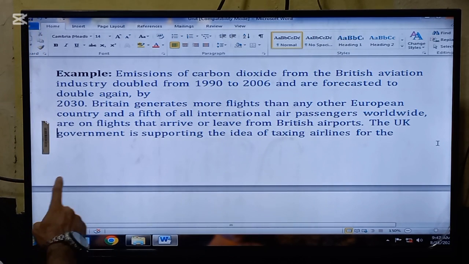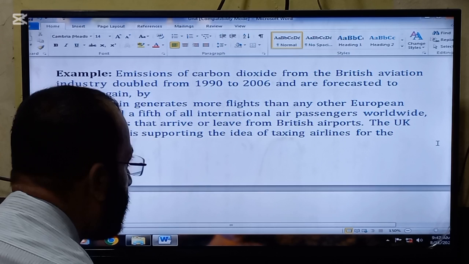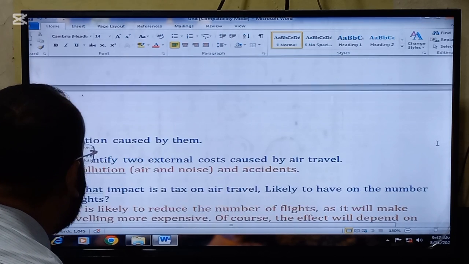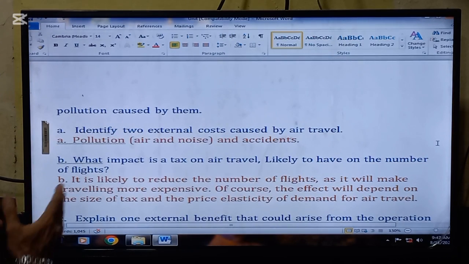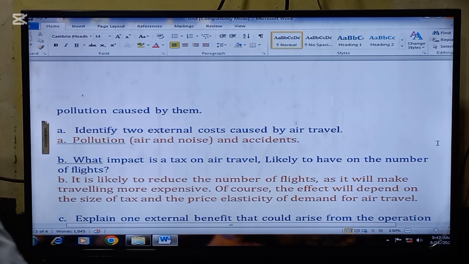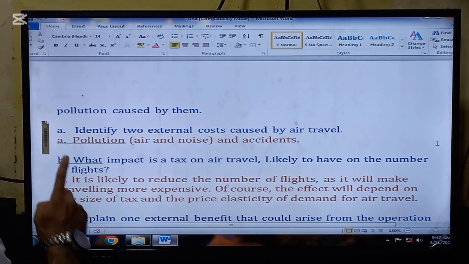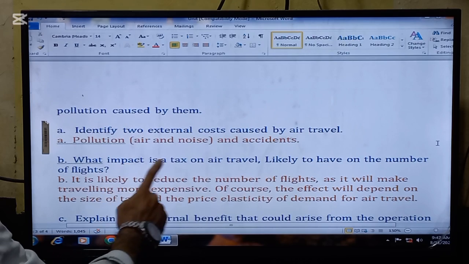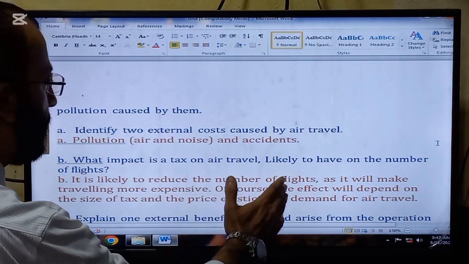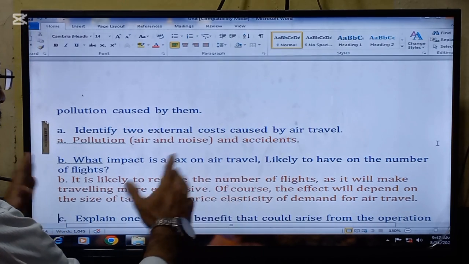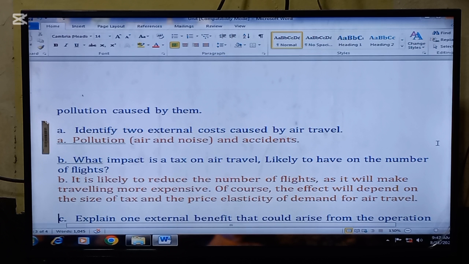The UK government is supporting the idea of taxing airlines for the pollution caused by them. A part's question is to identify two external costs caused by air travel. So number one is pollution, that is air and noise pollution, and accidents. So these are the external costs because of the airline industry.